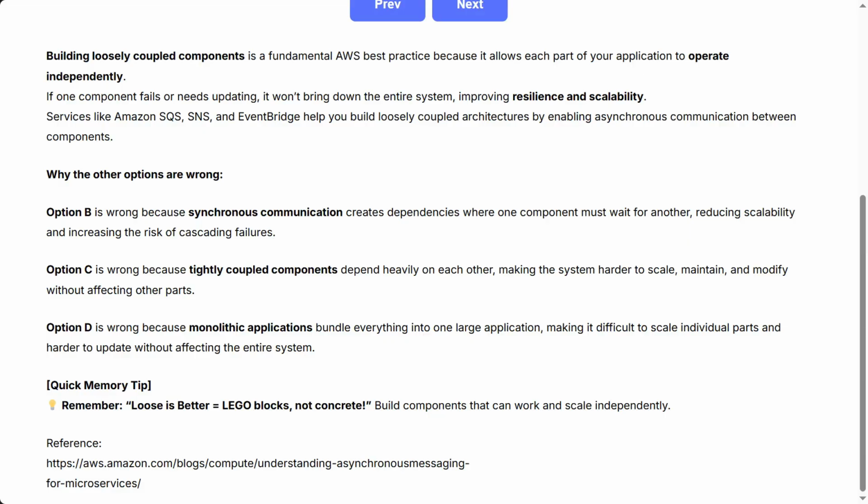Quick memory tip. Remember, loose is better, Lego blocks, not concrete. Build components that can work and scale independently.